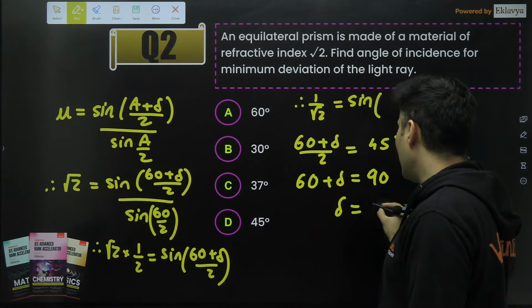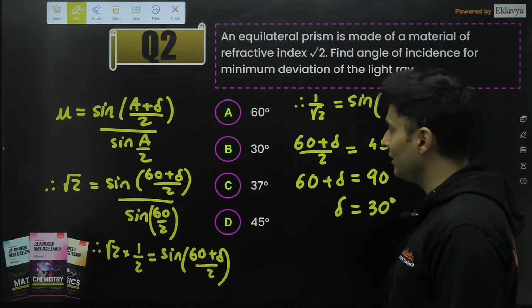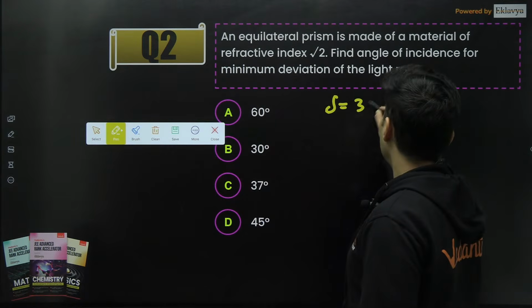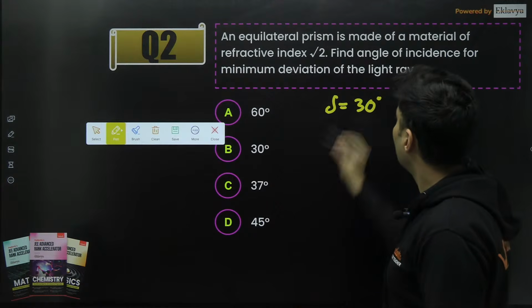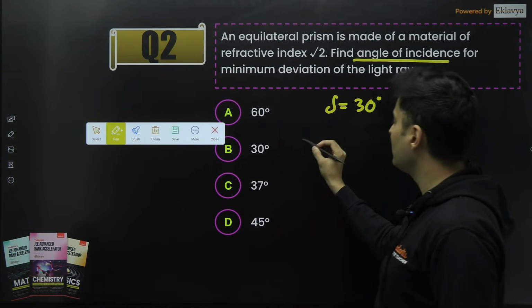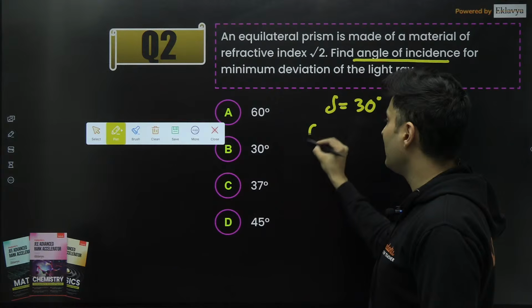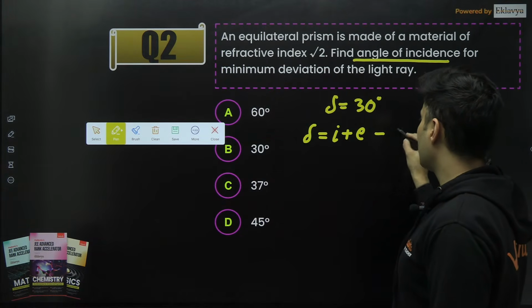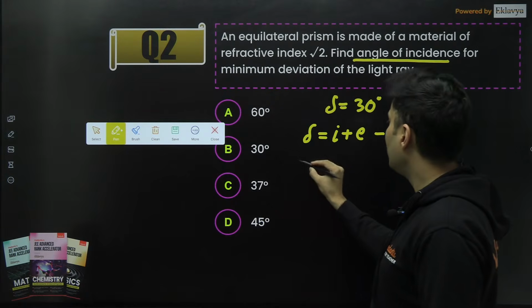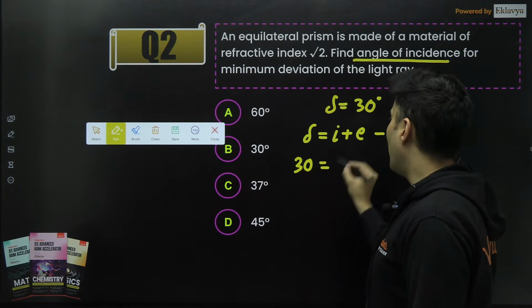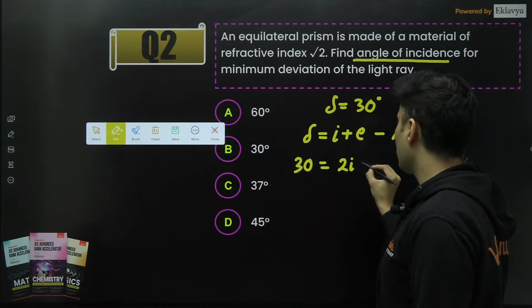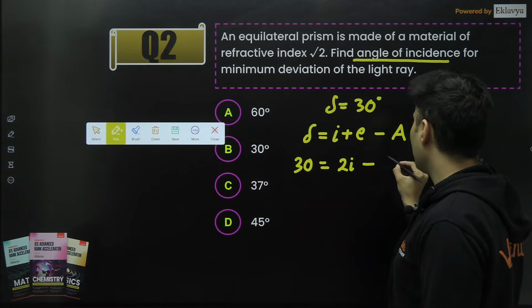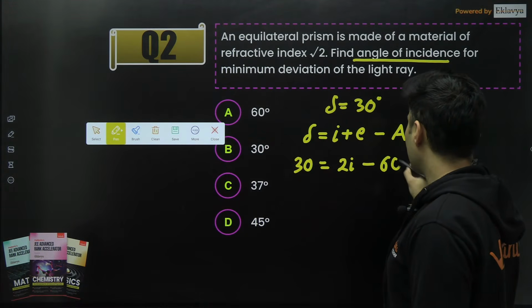Delta is nothing but 90 minus 60, which is nothing but 30 degrees. What we found was delta was basically 30 degrees. But if the question is angle of incidence, then you have to use delta is nothing but I plus E minus A. And delta was 30 degrees. I and E both will be same, so 2 times I, and angle of prism will be nothing but 60 degrees.